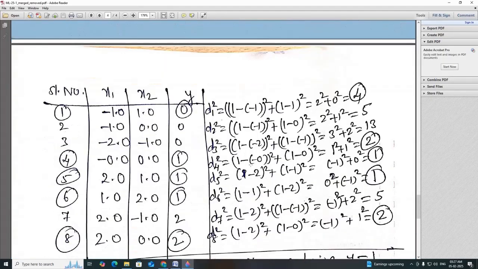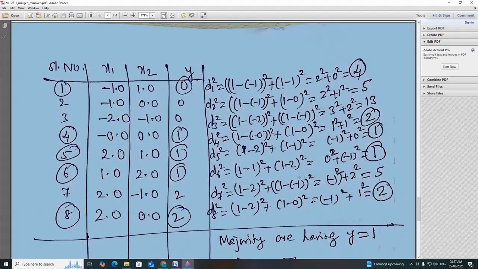So we have to choose the 5 nearest values. I marked them here, starting from here. d5 is marked, and the corresponding y label is also marked here. d6 is also 1, so this is also marked. And then we have 2.